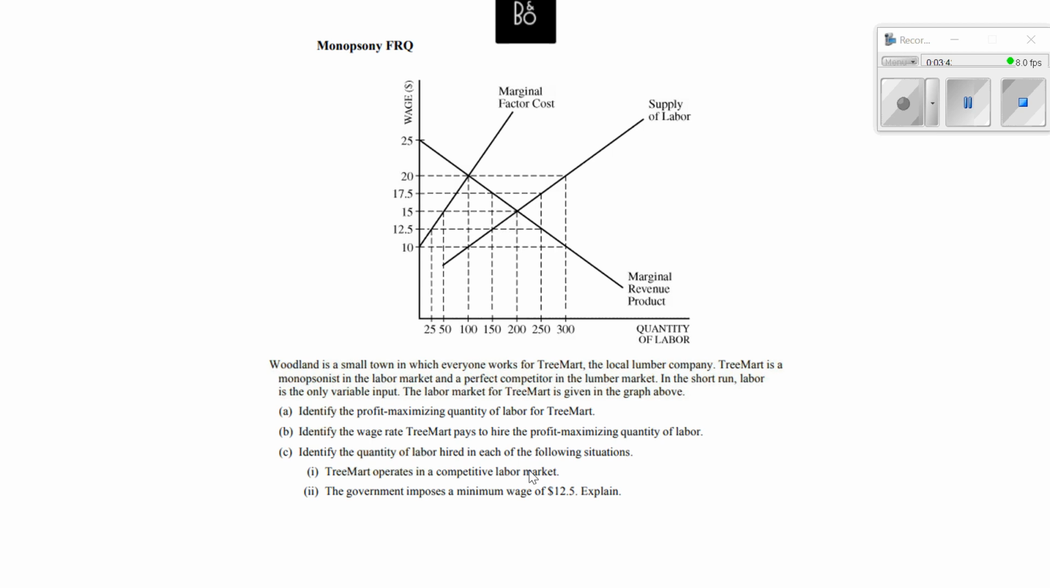So the quantity of labor is 100 units. So sometimes the marginal resource cost is the marginal factor cost. So once again, you're hiring where MRP equals MRC. So that's 100 units of labor. They're going to pay them a wage rate of $10 going back down to the supply curve. And then identify the quantity of labor hired in each of the following situations.